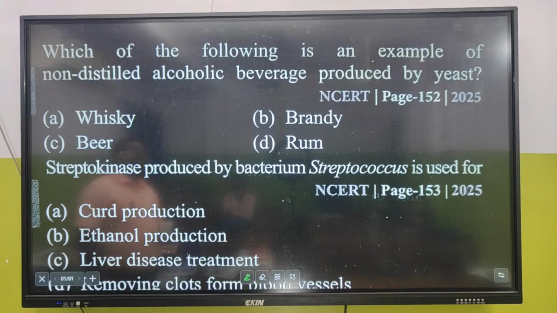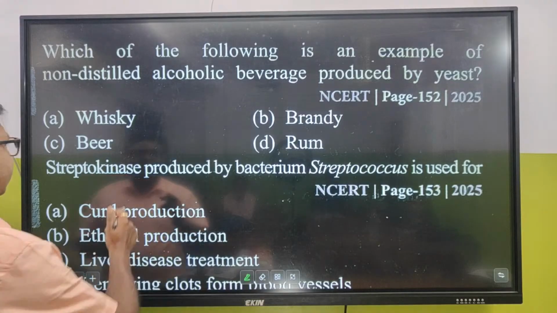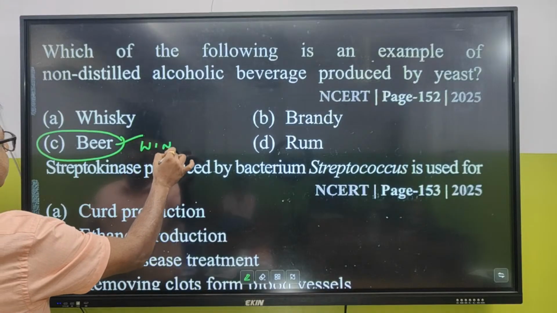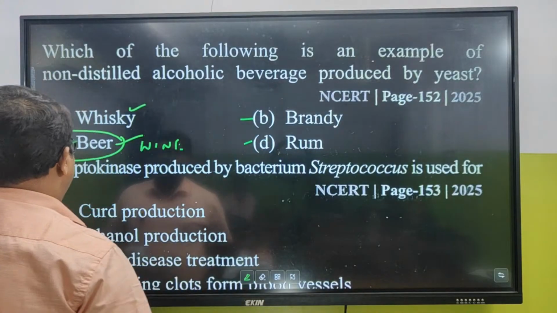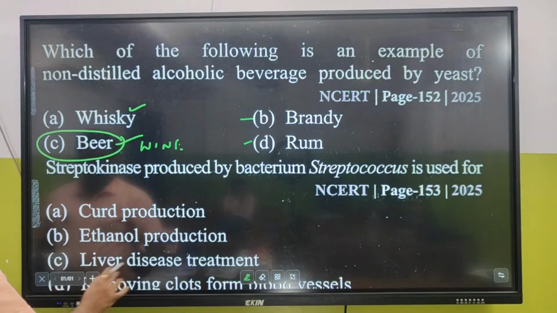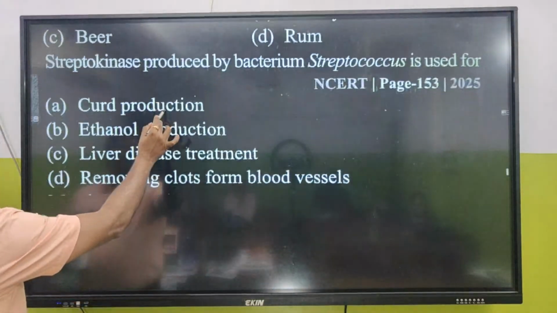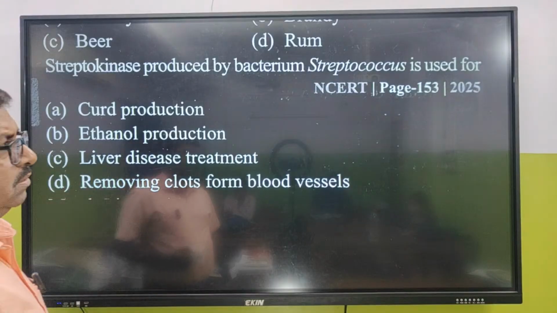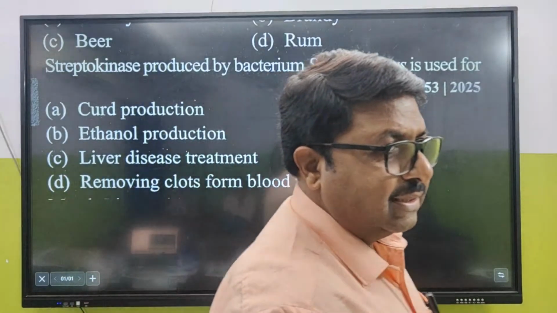Which of the following is an example of a non-distilled alcoholic beverage produced by yeast? C, beer, is non-distilled. Wine and beer both are non-distilled. Brandy, whiskey and rum are distilled ones. Streptokinase is produced by the bacterium Streptococcus and is used for... Tell me. Streptokinase.